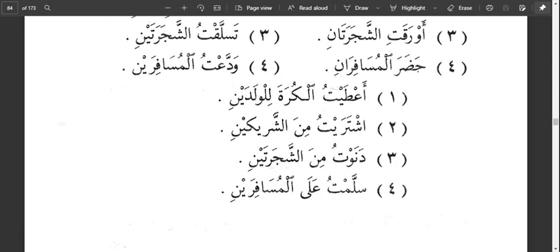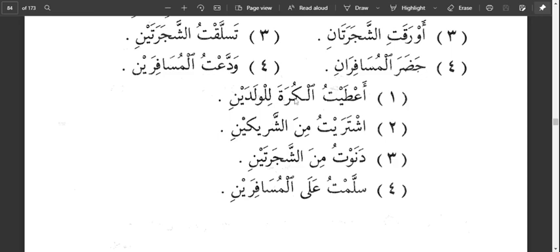Then the last part for the jarru, a'taitil qurata lil waladain. I gave the ball to the two boys. So here the al waladain, we know that when yaw and nun is added to the singular word, we get muthanna. But then yaw indicates jaru state and nasbu state. So how do we know? So the context tells us which state the word is going to take.